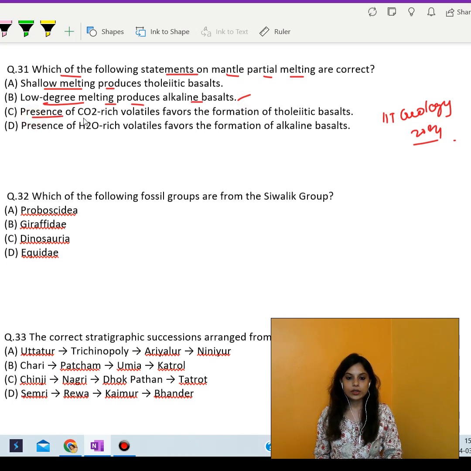Third one, presence of CO2 rich volatiles favor the formation of tholeiitic basalts. Now, CO2 rich volatiles are typically associated with subduction zones. Tholeiitic basalts, however, are primarily formed at the mid-ocean ridges and are influenced more by processes related to oceanic crust formation rather than subduction. So therefore, this statement is incorrect.